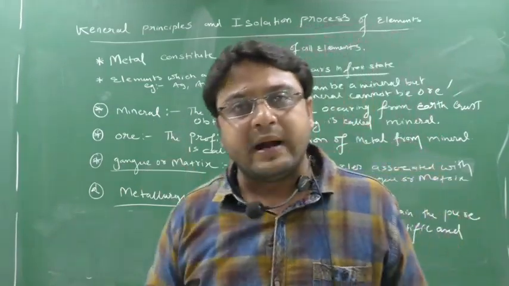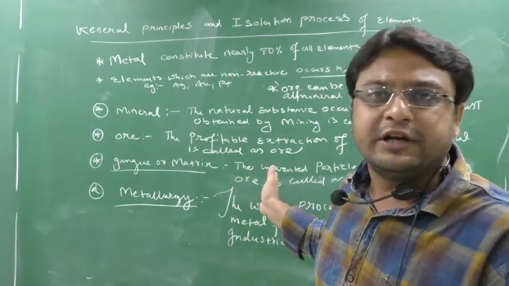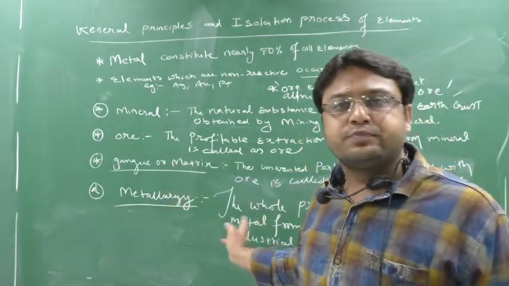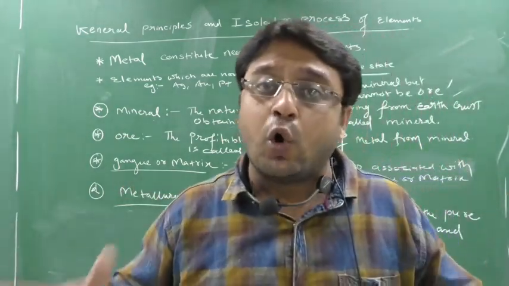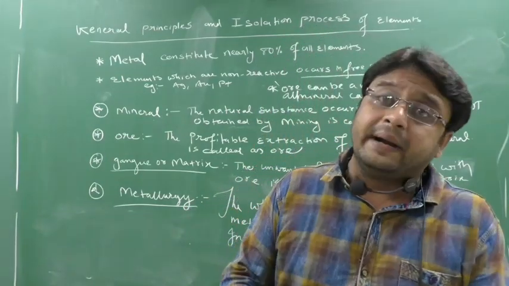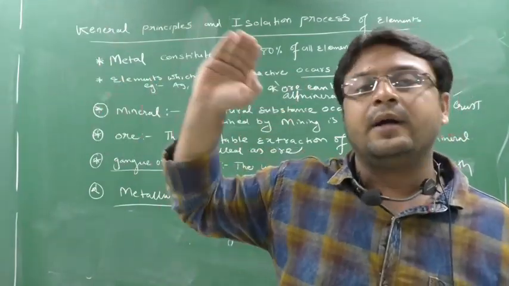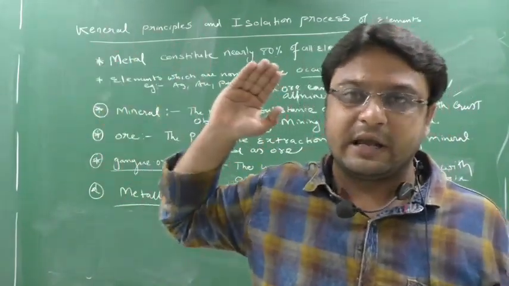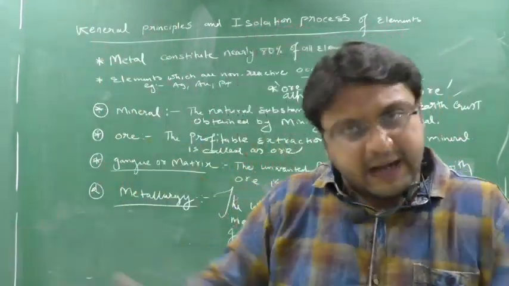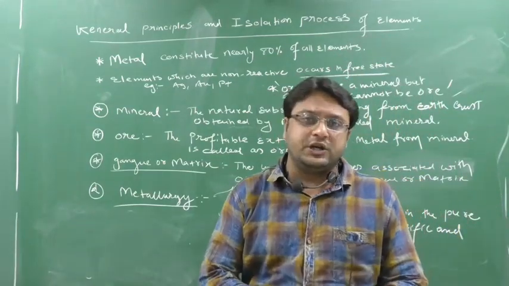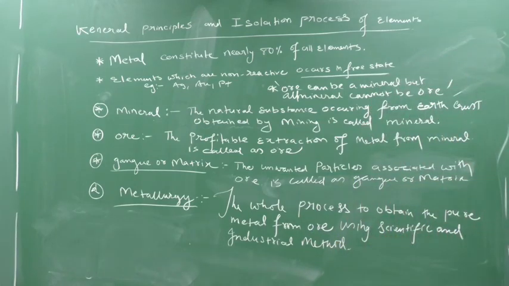Next is gangue or matrix. The unwanted particles or earthy impurities associated with the ore are called gangue or matrix. Please do not mispronounce gangue. Next is metallurgy. Metallurgy means the whole process to obtain the pure metal from the ore. We go through a number of processes and apply a number of methods, like scientific, industrial and chemical methods, to obtain the pure metal from the ores, and that process itself is called metallurgy. So please read your textbook and write it down. Okay, anyhow, thank you.